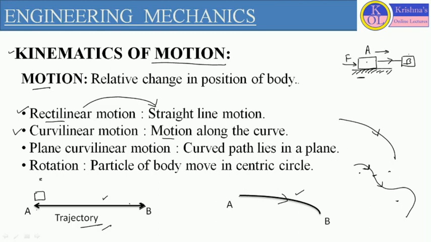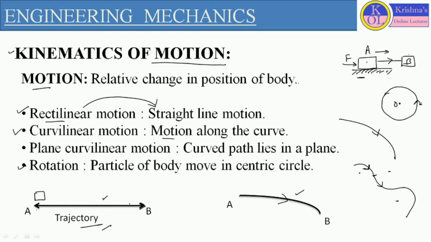The second curvilinear motion is defined as rotation. If the body or particles of the body are moving in a concentric circle, we generally define it when there is a circle which has a single center. For a circle, we define a constant center, one center O only.